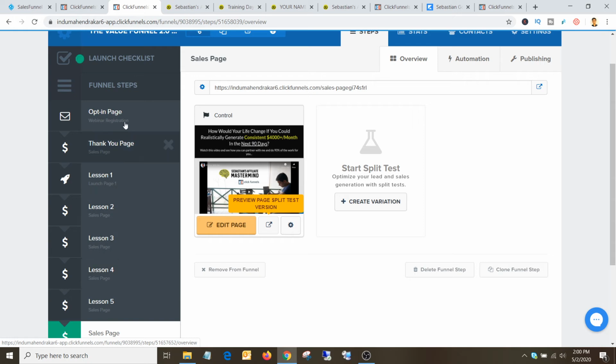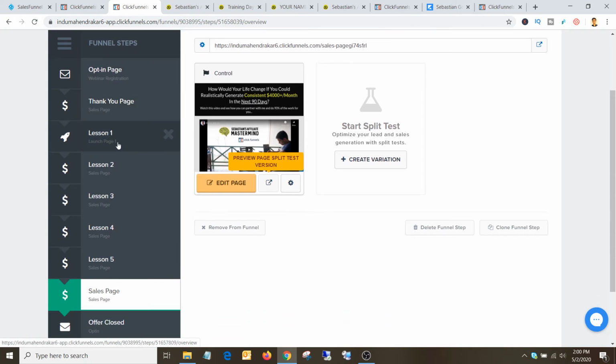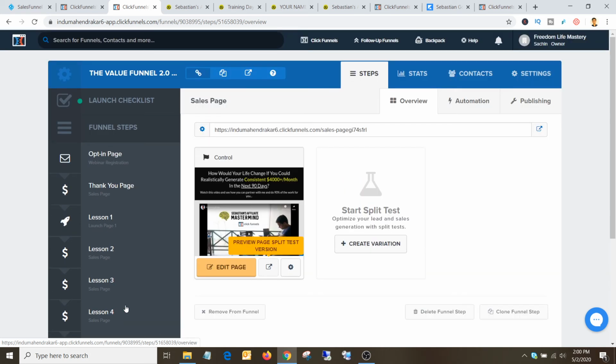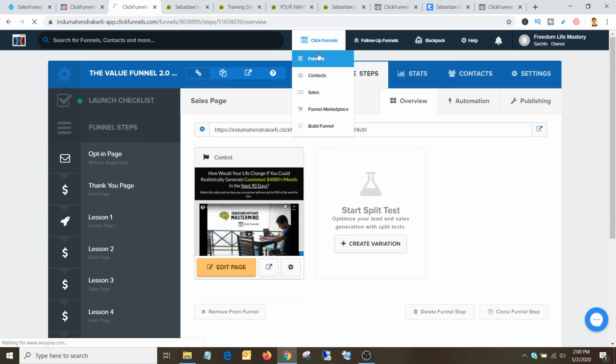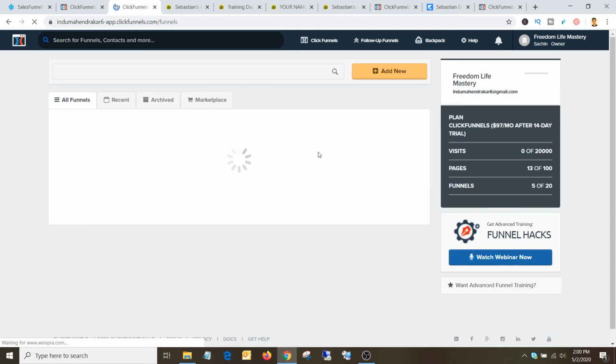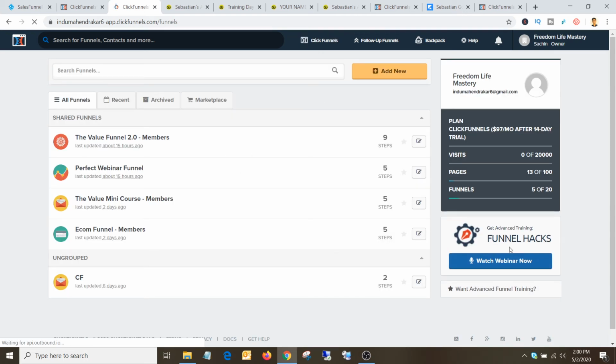This is pretty much it: you got their email address, you take them through different steps, and eventually you send them to a sales page where, because the chemistry is right between you and your customer, the sale will happen. So that's how the sales funnel works. Let's take one more example. This is one of the funnels that I use, and one more example, let's take the Funnel Hacks example, which is ClickFunnels running.